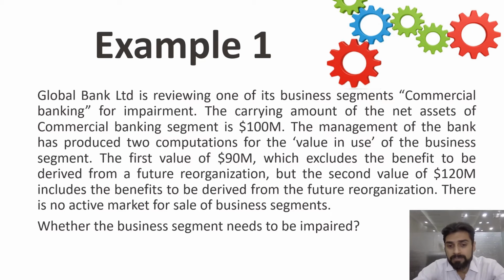There is no active market for the sale of the business segment, so fair value is not determinable. So the recoverable amount in this case will be 90, because we cannot take the future reorganization benefit. 90 will become the recoverable amount, and the carrying value of the segment is 100 million. So 10 million will become the impairment loss.